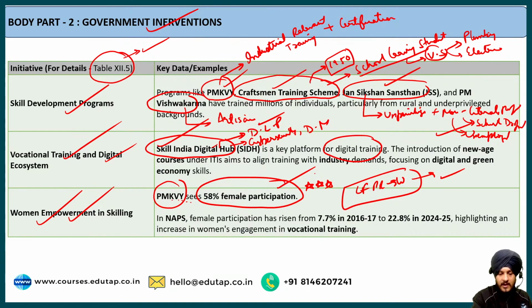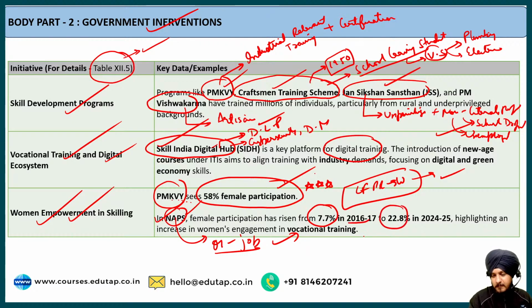Then there is also an initiative by the government, the National Apprenticeship Promotion Scheme. What does this scheme aim to do? Basically, this apprenticeship program provides on-the-job training for candidates. It allows them to get practical experience with respect to industries. This is the job of the National Apprenticeship Promotion Scheme. The Economic Survey data says that female participation has risen from 7.7% in 2016-17 to 22.8% in 2024-25. This is a huge change, I would say.